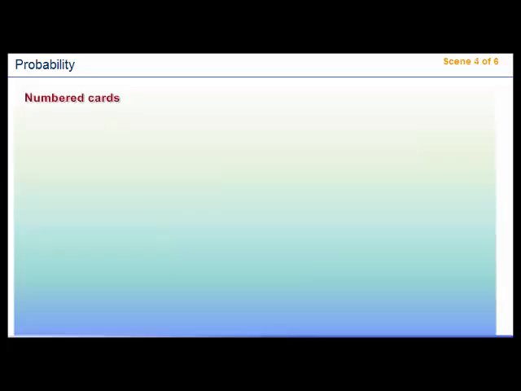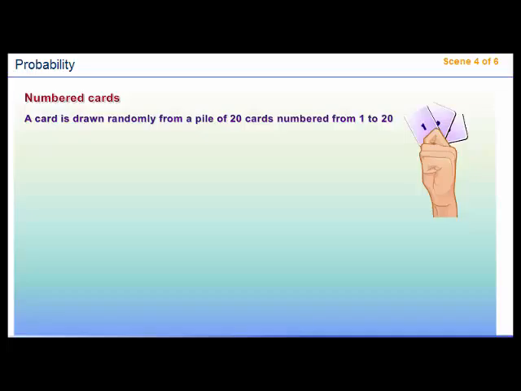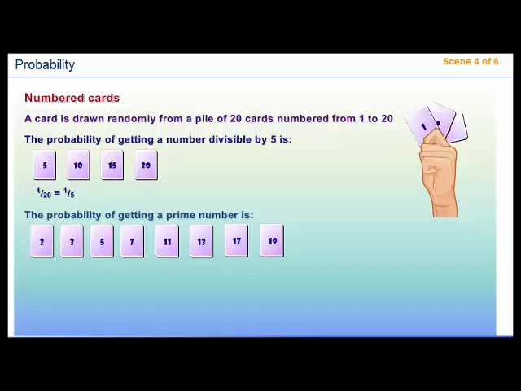Numbered cards. If a card is drawn randomly from a pile of 20 cards numbered from 1 to 20, the probability of getting a number divisible by 5 is 4 over 20, equals 1 over 5. The probability of getting a prime number is 8 over 20, or 2 over 5.